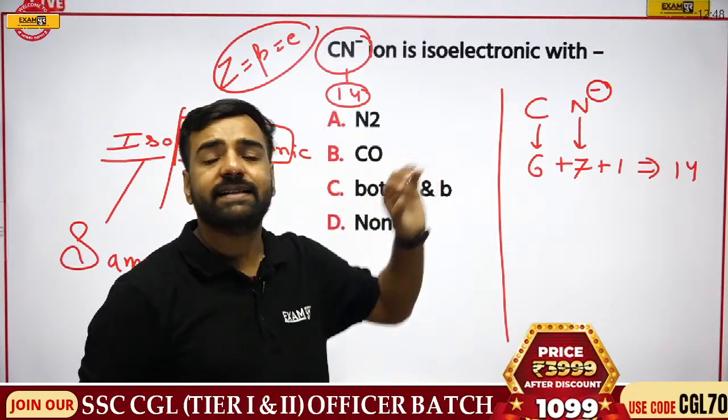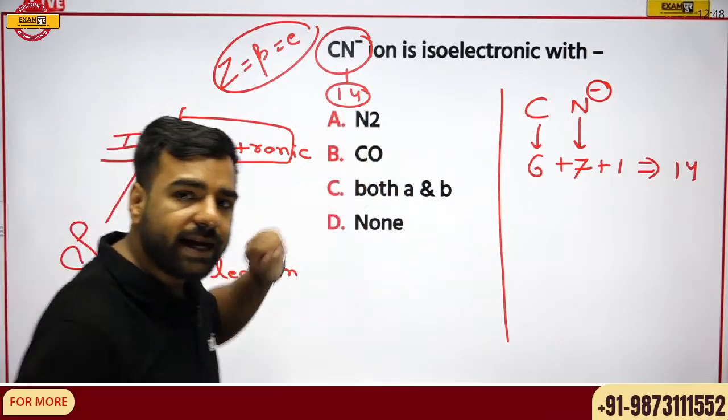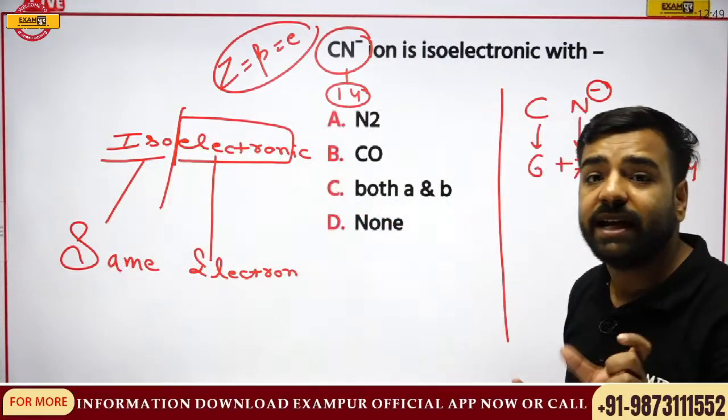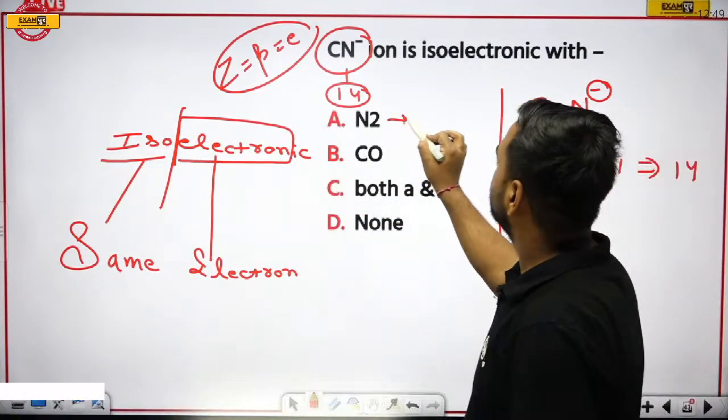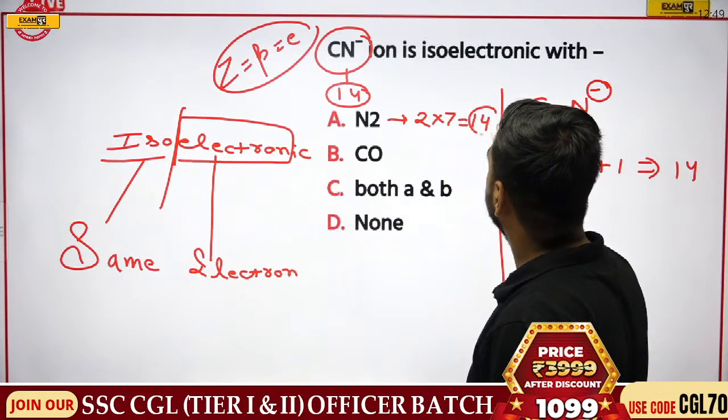Now for isoelectronic, that is the same number of electrons, I must have the same number of electrons here also. Nitrogen, here N2 is mentioned, so it has 2 multiplied by 7, that is 14 electrons.